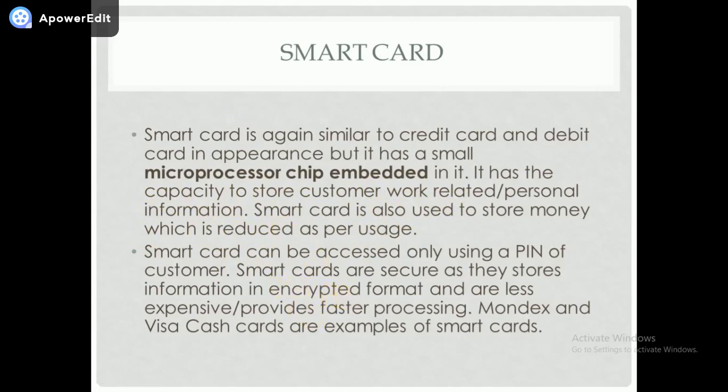So usually nowadays even the debit card and credit card are having a microprocessor. The recent debit card and credit card are having a microprocessor in the card itself, because there was a fear that when you swipe the card in any of the restaurants, your data will be stolen. The data regarding the card will be stolen.